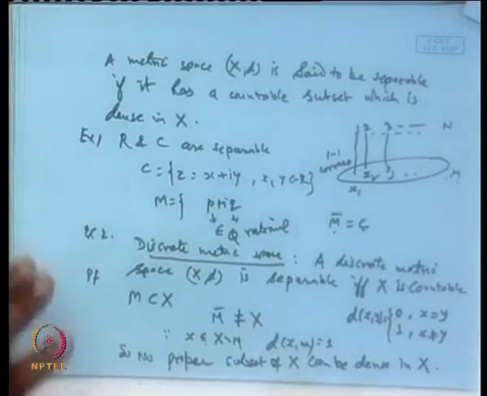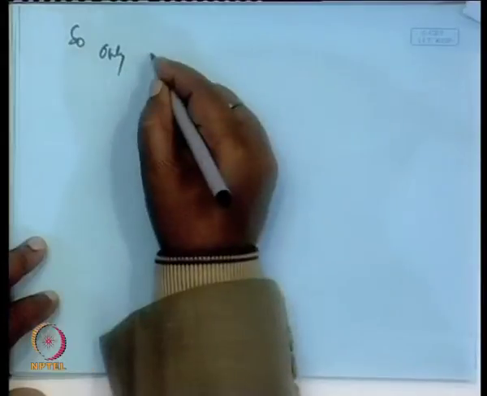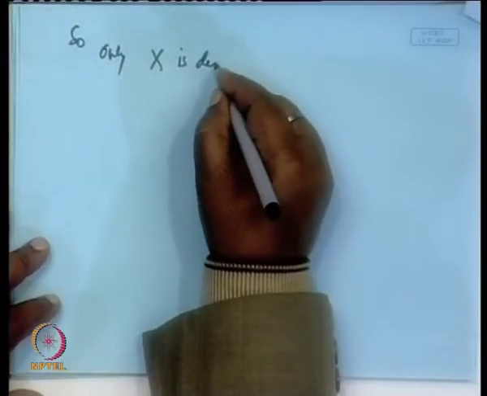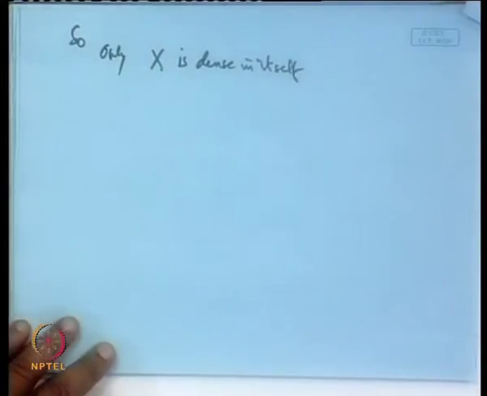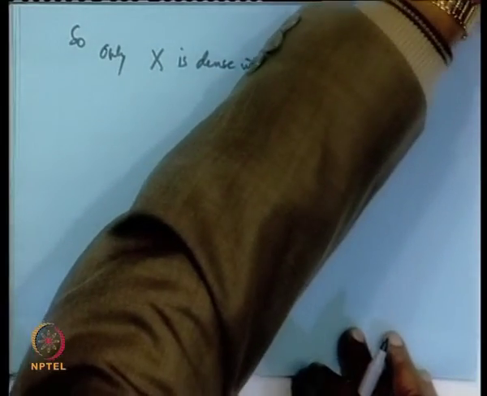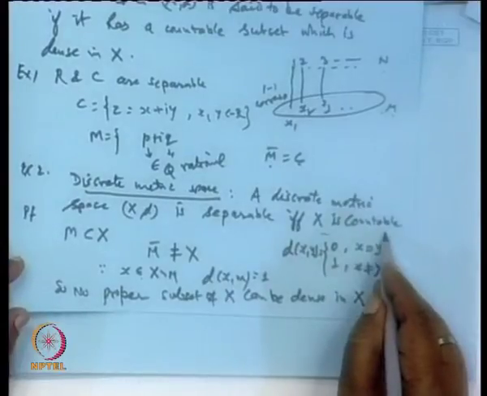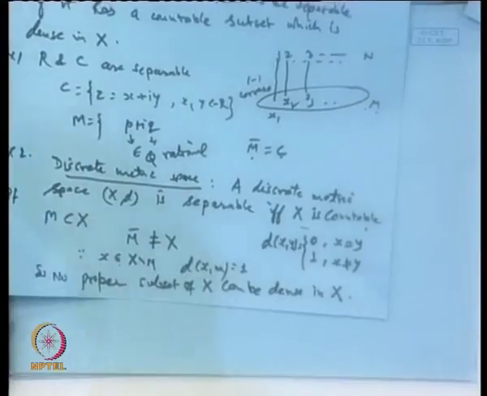So, what is the dense set left now? Only the space X itself. So, only X itself is dense in itself. And the condition is that X is also countable, because if X is countable and X is the only set which is dense, it means X must be separable.